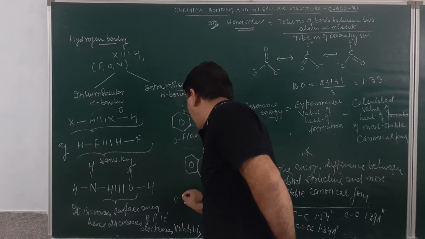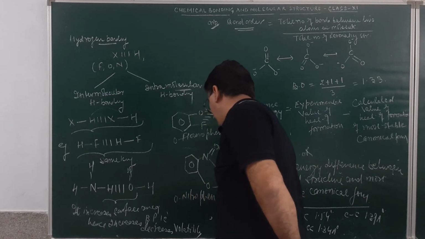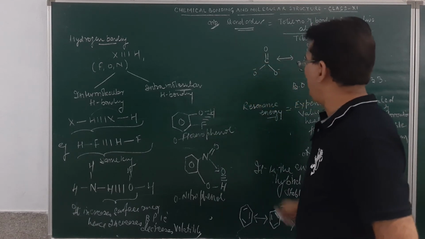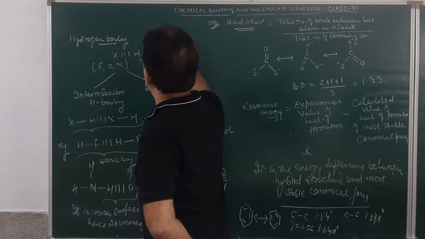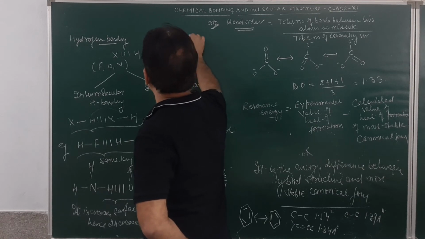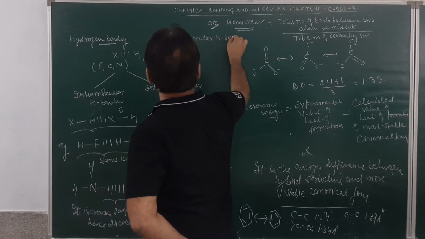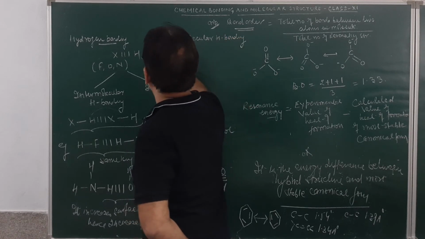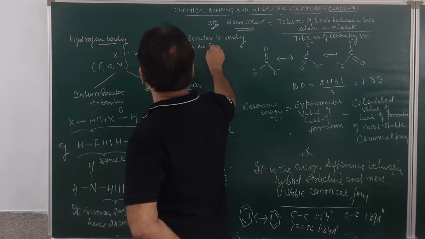This molecule over here is orthonitrophenol. Am I clear, student? Always remember intramolecular hydrogen bonding decreases the surface area.